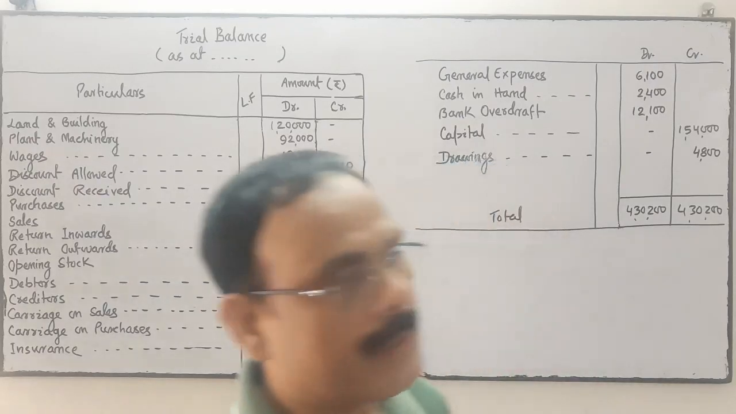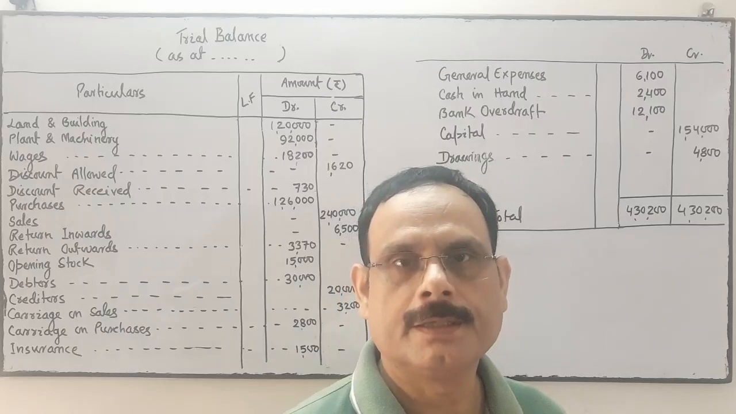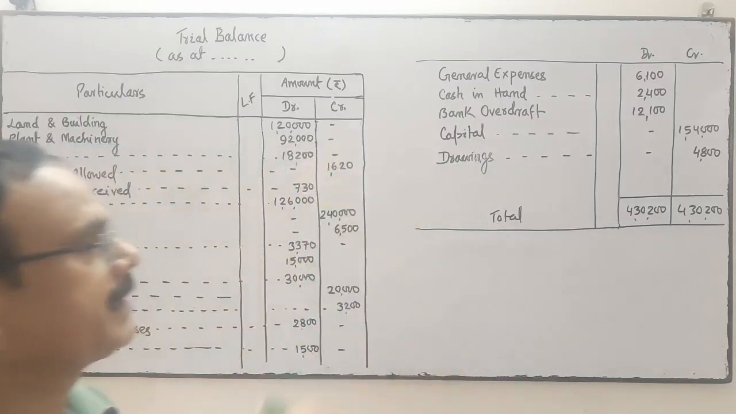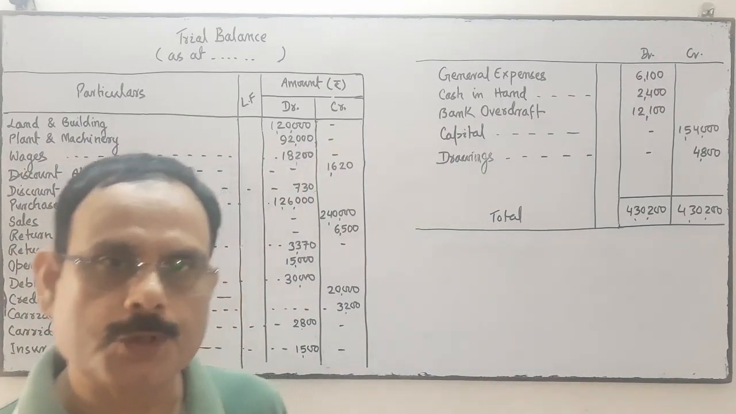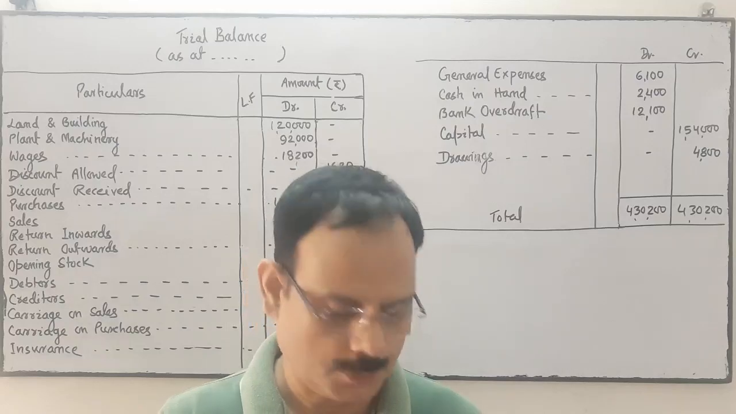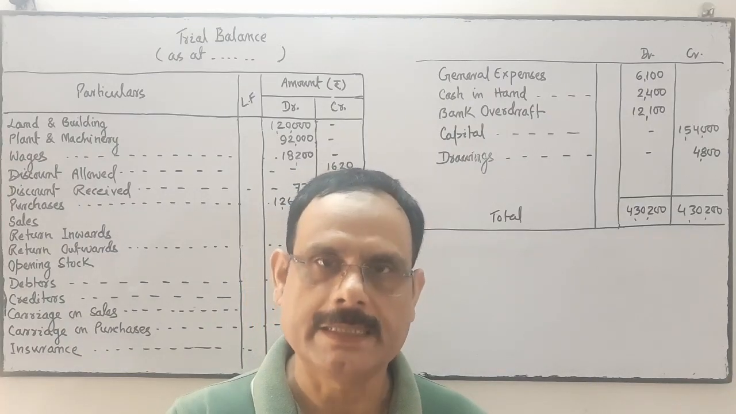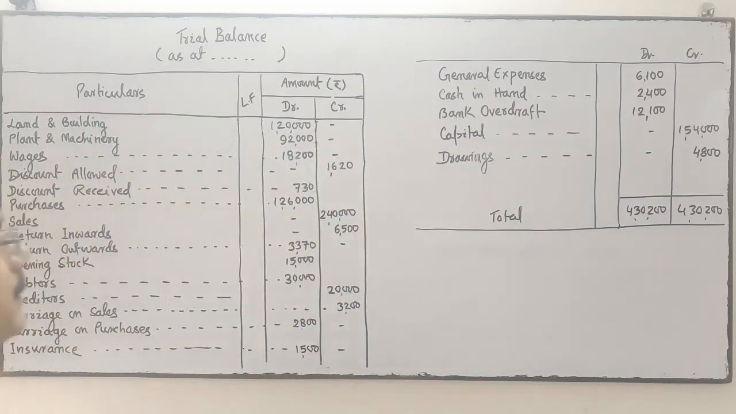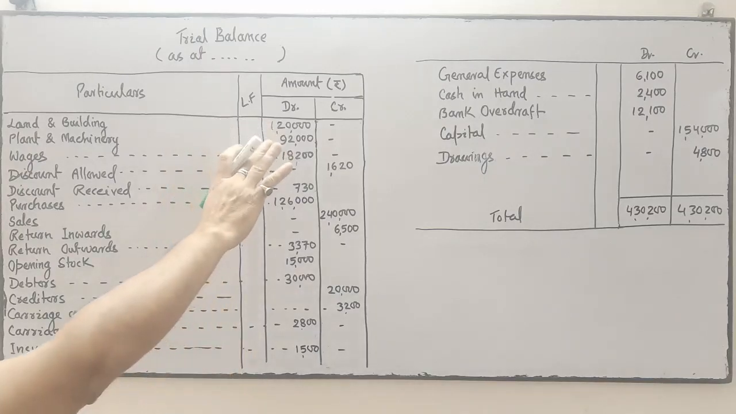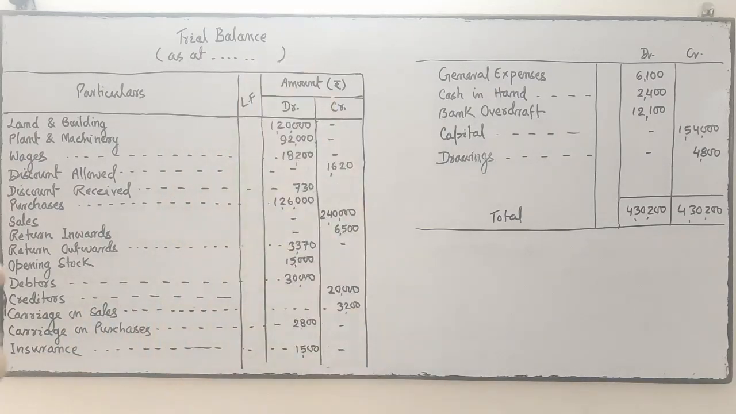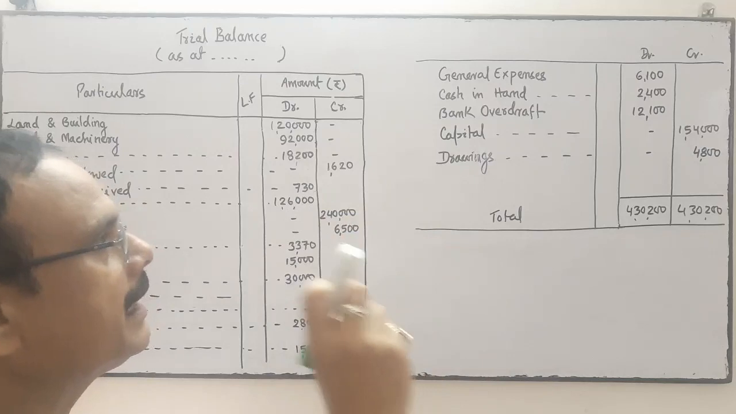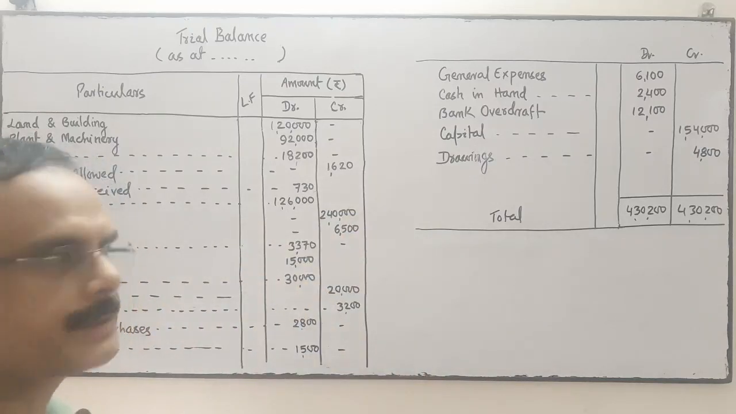So this is the trial balance I have written over here. I have drawn the trial balance which is given in the question. You note down the question in your paper, and then see. This is the trial balance in this question, prepared by an inexperienced accountant.